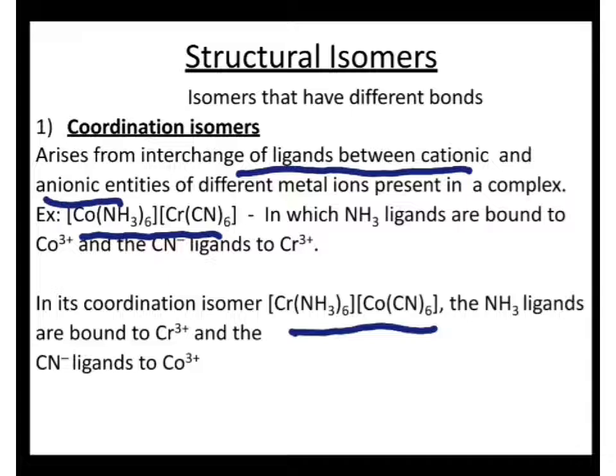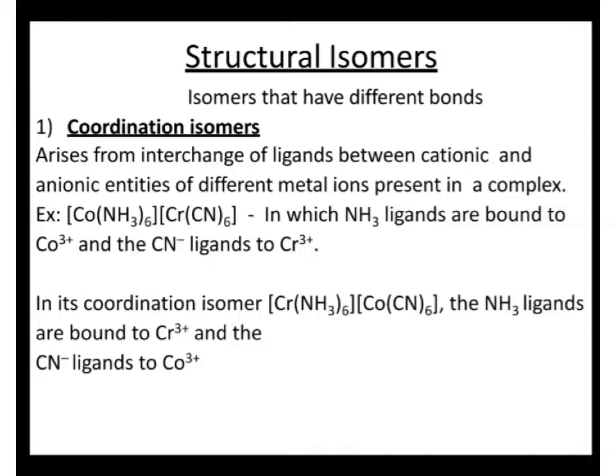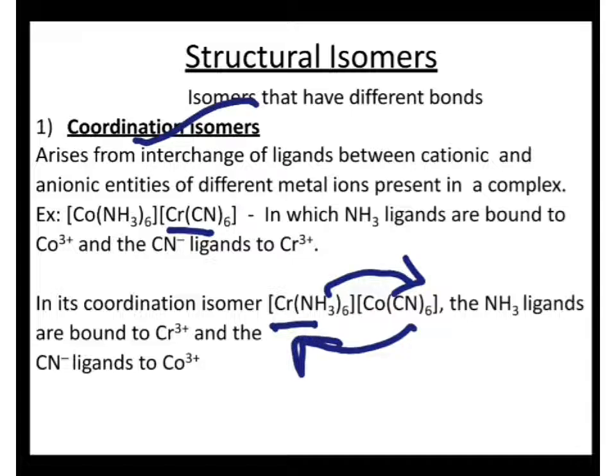In this example, cobalt is bonded to the NH3 ligand, but in the isomer cobalt is bonded to the cyanide ligand. Here chromium is bonded to the cyanide ligand, and there chromium is bonded to the amine ligand. So the ligands are interchanged. When you interchange the ligands, you get coordination isomers, and the phenomenon is called coordination isomerism.